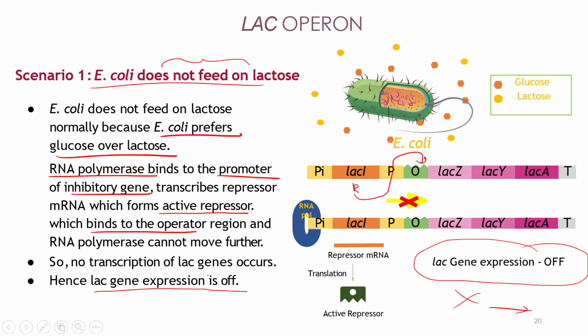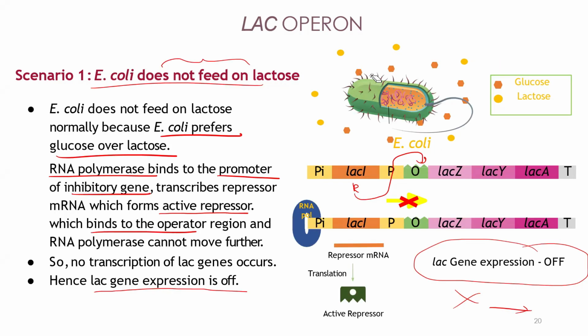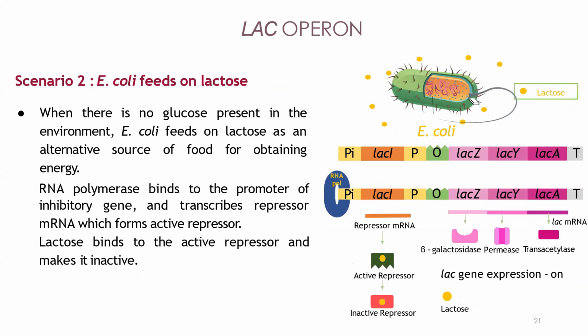Understood? So next one is E. coli feeds on lactose. When will this happen? When the E. coli encounters an environment where only lactose is present but not glucose. So there is no glucose, only lactose. You can see here the orange ones are glucose, whereas here there are no orange ones, only light yellow ones, which are all lactose. Now a small amount of lactose will enter the cell with the help of permease protein. I told you what permease protein is. It is like a tunnel through the cell membrane that delivers the lactose from outside the cell to inside.